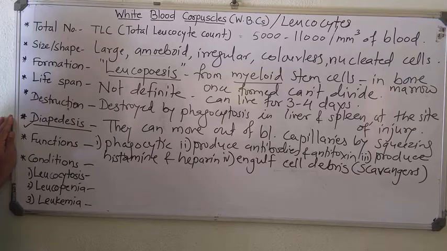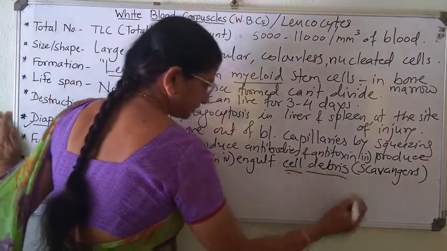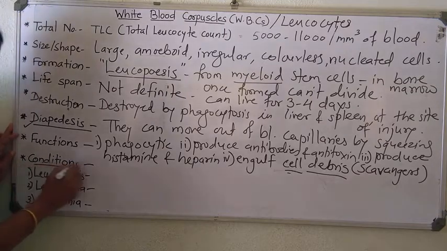So dead cells, damaged cells and dead pathogens are collectively known as cell debris. That cell debris is engulfed and cleared from that organ by the WBCs. Hence, they are also known as scavengers. Clear? Then we'll go to the conditions.